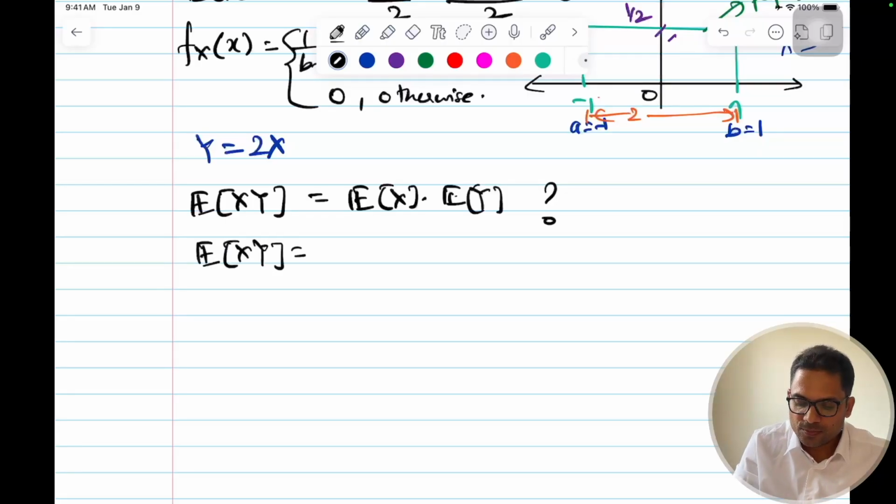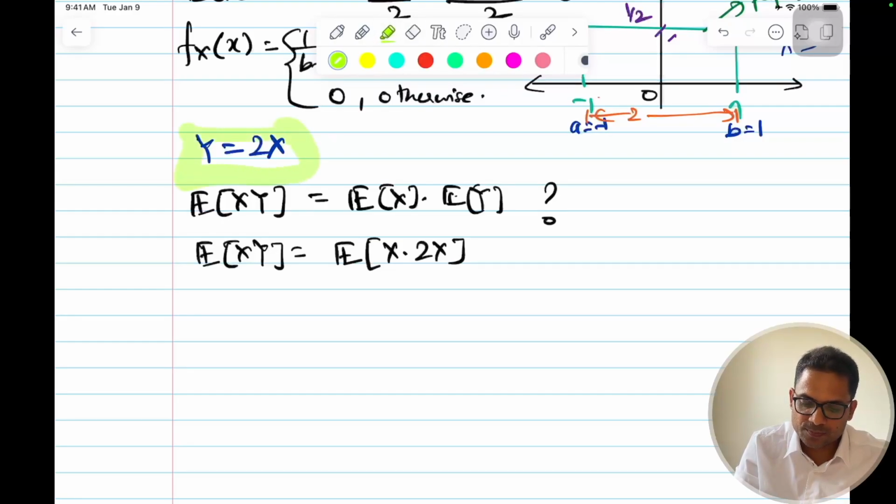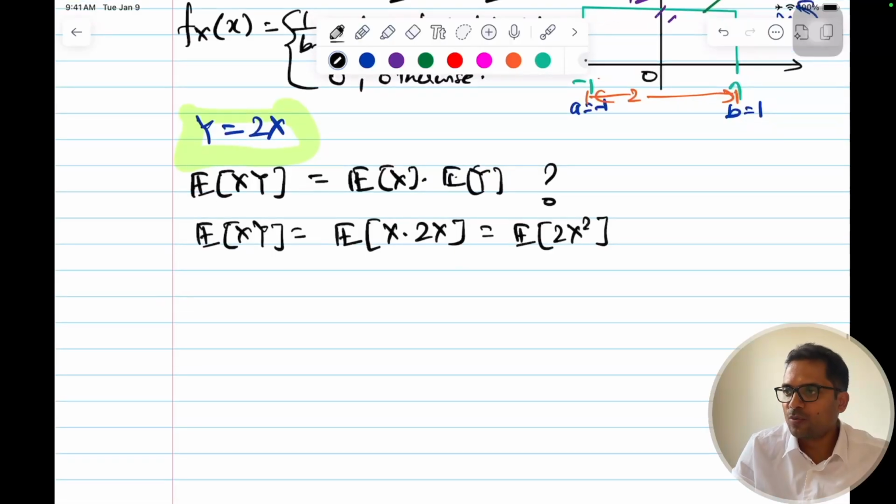Expected value of xy is equal to expected value of x into y, and y is 2x, I have defined it this way. This is equal to expected value of 2x square.